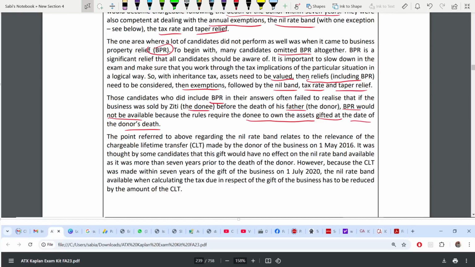Now most of the students forgot about the gift that was made on 1st May 2026. It was a chargeable lifetime transfer to a trust. They thought this will not affect your nil rate band, but in fact it will affect. Why? Because it was made within 7 years. They thought that this was more than 7 years prior to the death of the donor.